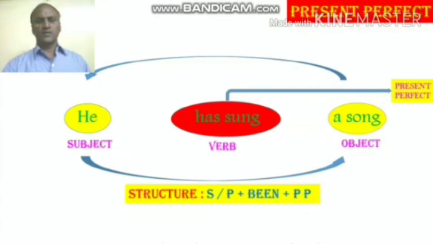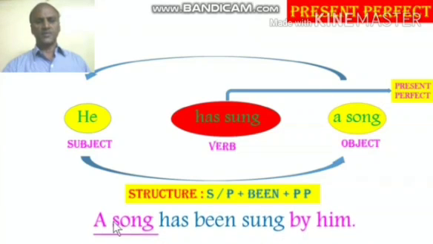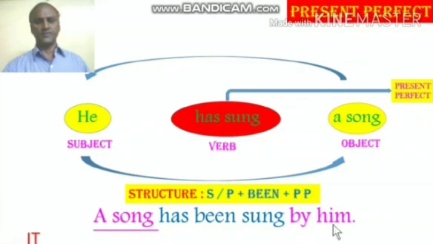Now, what should be the answer in the passive form? A song has been sung by him. A song, again when you reduce, it becomes the third person singular it. Then the verb also has to be has. It has been as given in the structure. Then past participle you are given there. Sing, sang, sung. So sung again is the past participle form of the verb sing. Hence the answer is a song has been sung by him.